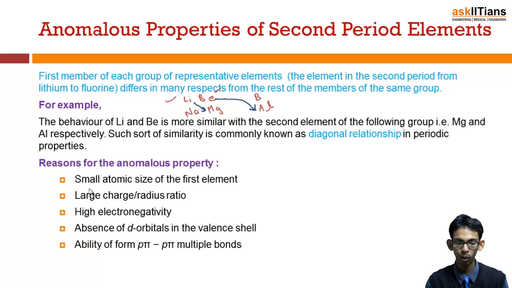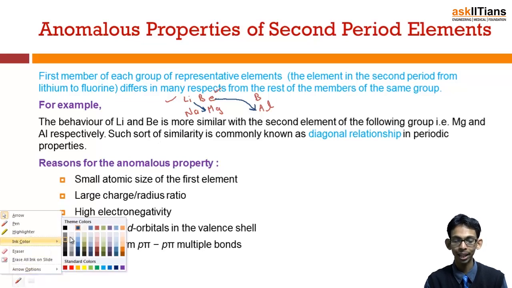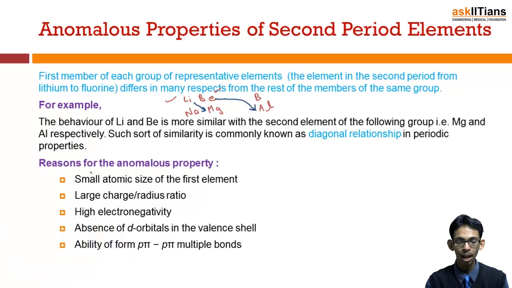The first is obviously the small atomic size of the first element. We know size increases down the group, and the first member of the group has the smallest size. Smallest size means highest electronegativity, highest electron affinity, and also most non-metallic character.